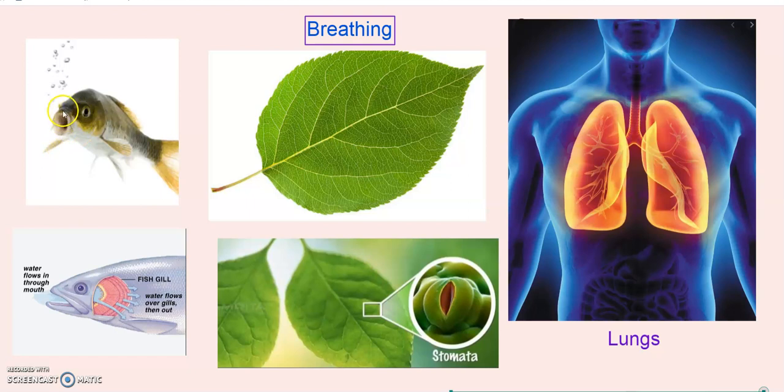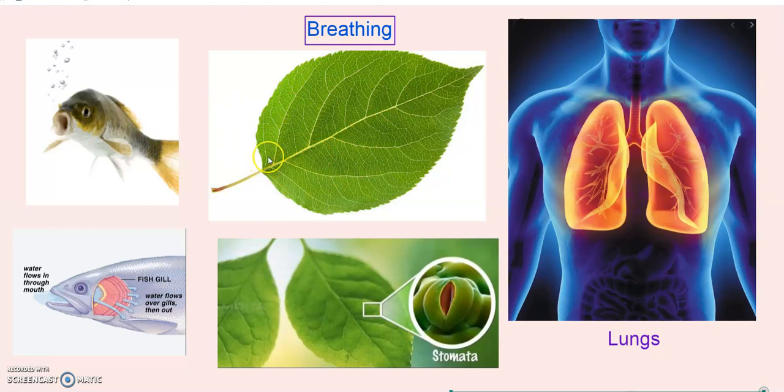It is breathing with its gills, flowing water into its mouth, and the water flows over the gills and then out. In such a way the fish can breathe using its gills. And how do the plants breathe?